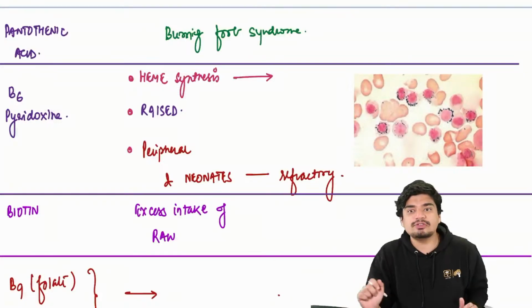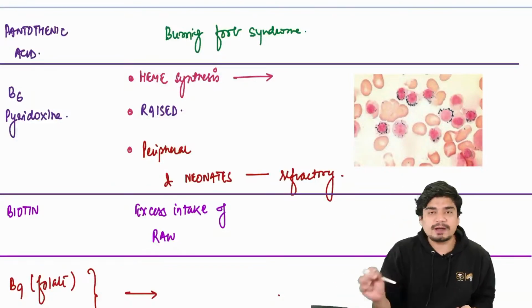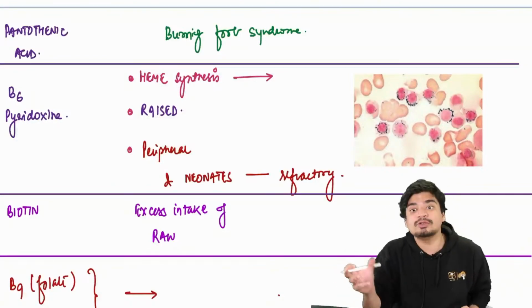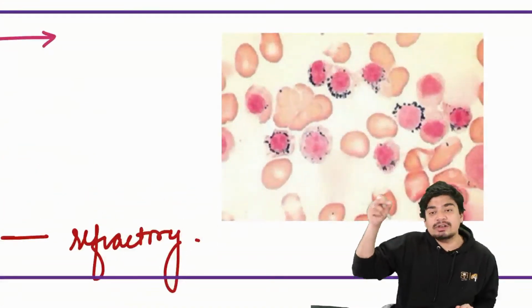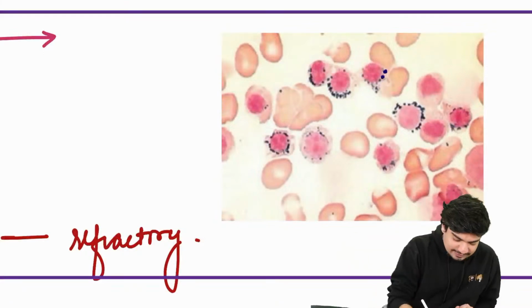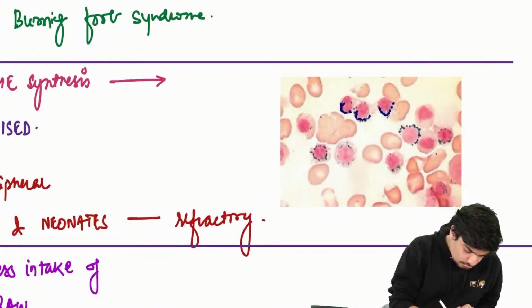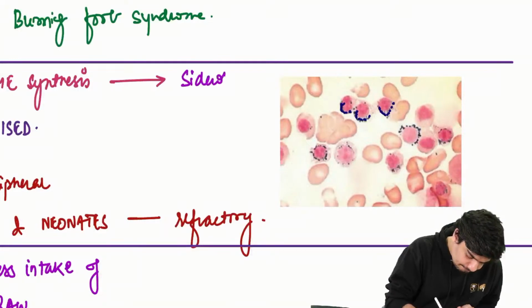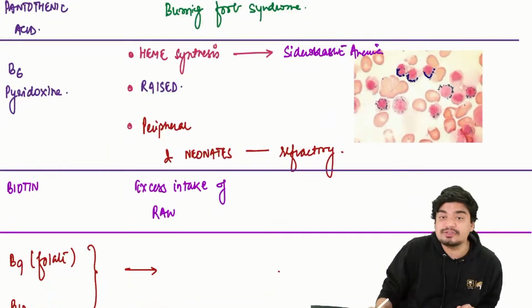Pyridoxine deficiency, what will it result in? So pyridoxine is involved in heme synthesis. So if there is pyridoxine deficiency, heme won't be able to synthesize. And when you're not able to synthesize heme, what is going to happen? All the iron will get deposited in the RBCs because it's not going to the heme. This kind of anemia is called sideroblastic anemia. So you will end up having sideroblastic anemia in B6 deficiency.